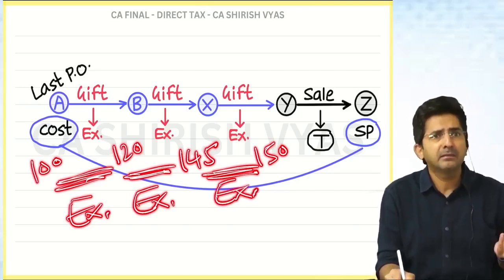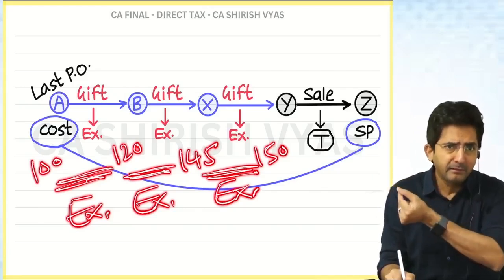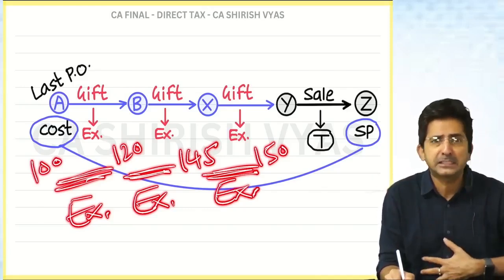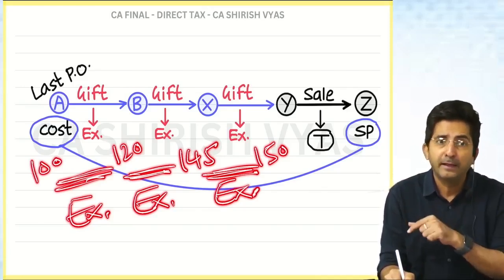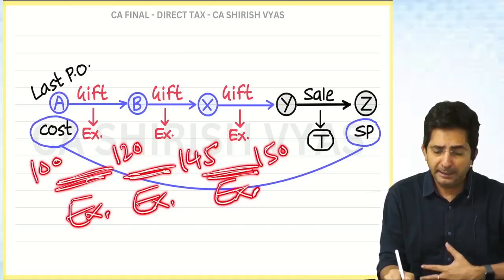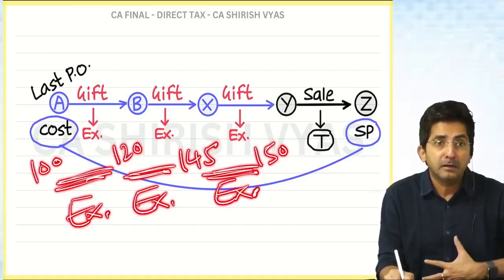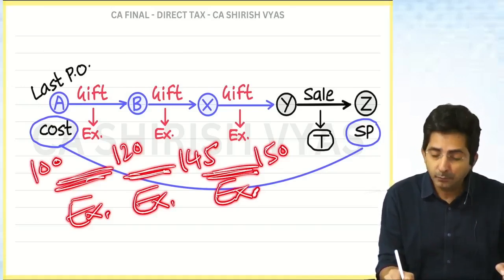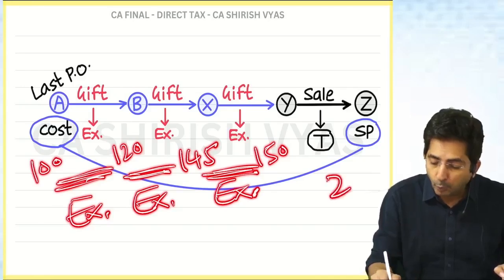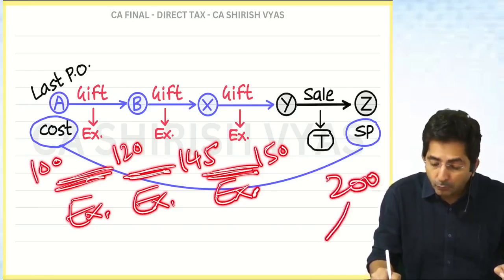It became 100 to 120, we didn't get tax, empty stomach. Then 120 to 145, again empty stomach. Then 145 to 150, again empty stomach. So now the government's hunger is increasing. Now when Y sells for say 200, the government will tax the full amount.